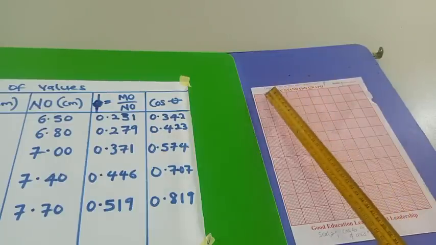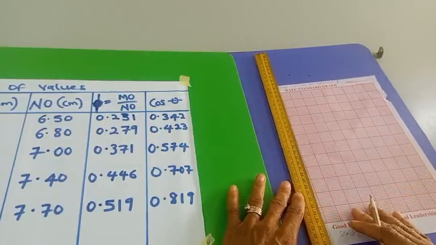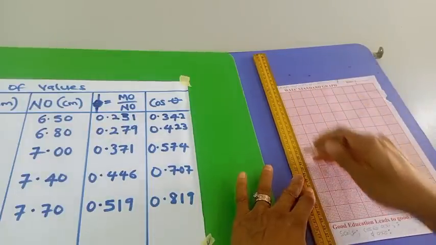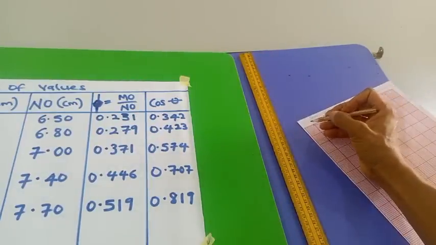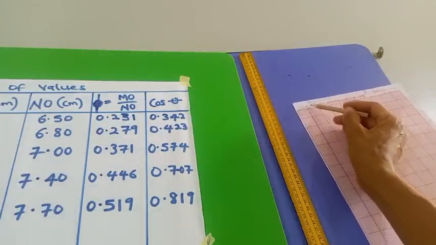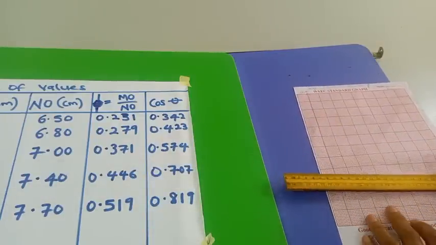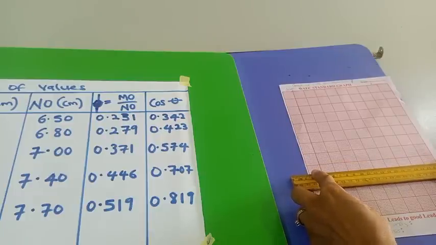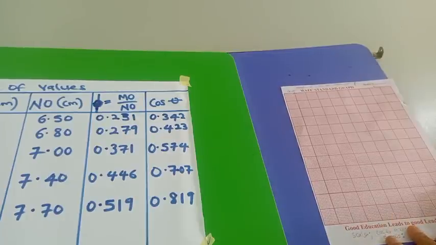Okay, for this axis, which is cos theta, let me pick this one. The first thing to do is put this axis. This is cos theta. If there is a unit, you put the unit so that you won't lose mark for the axis. Now let me draw for this one as well. Draw it, and that's for phi.